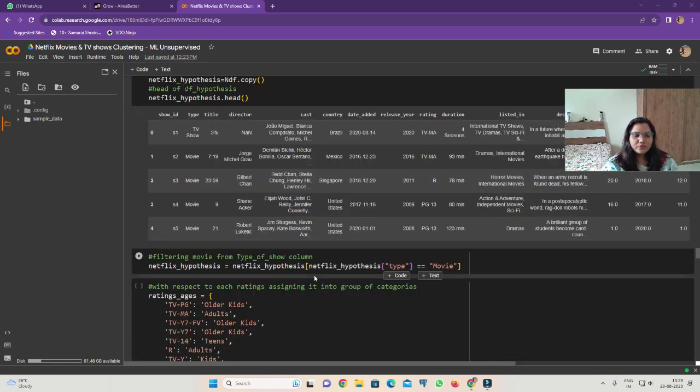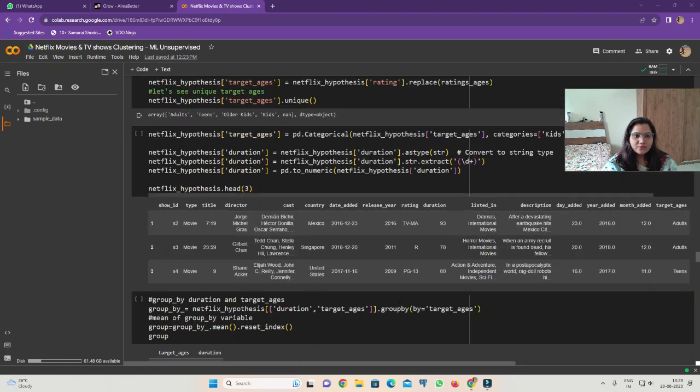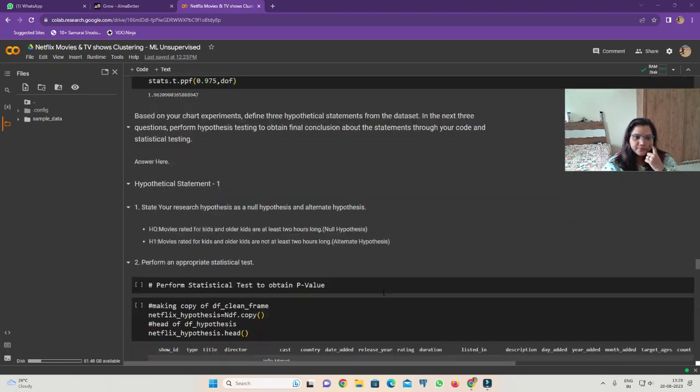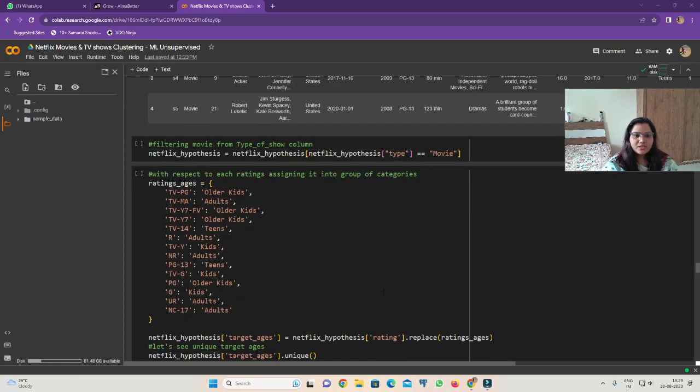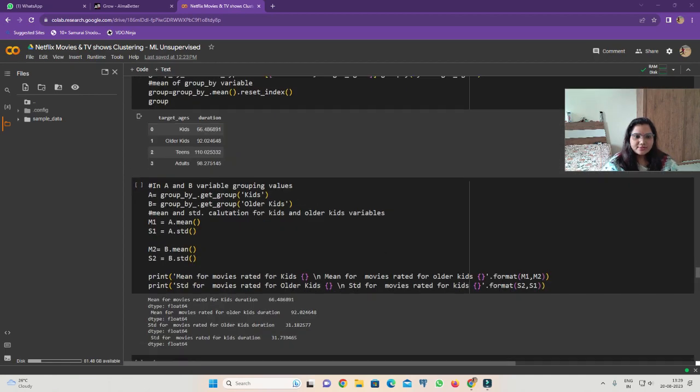So we are moving on to the hypothesis. We have done this hypothesis here with the hypothesis statements.